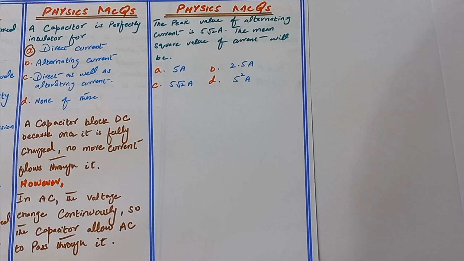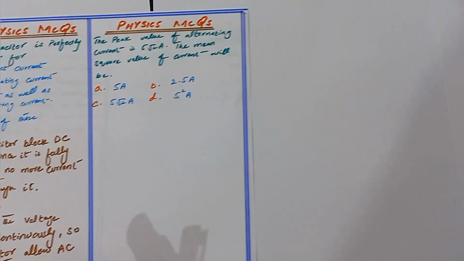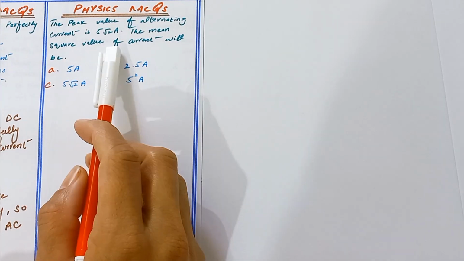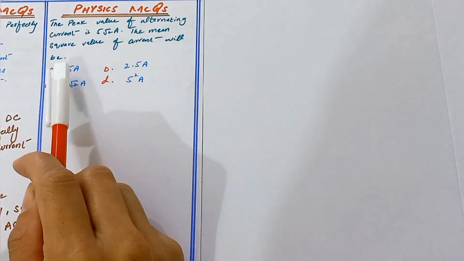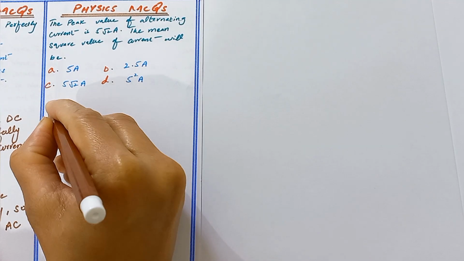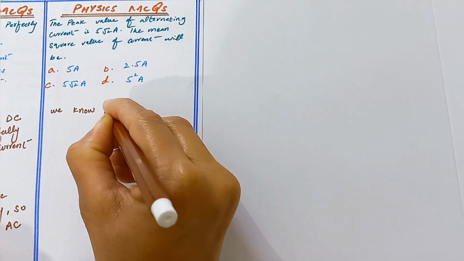Okay, now move to the third MCQ. The peak value of alternating current is 5 under root 2 ampere. The root mean square value of the current will be? Here we calculate the root mean square value of the current. We know the formula of the root mean square value of the current.